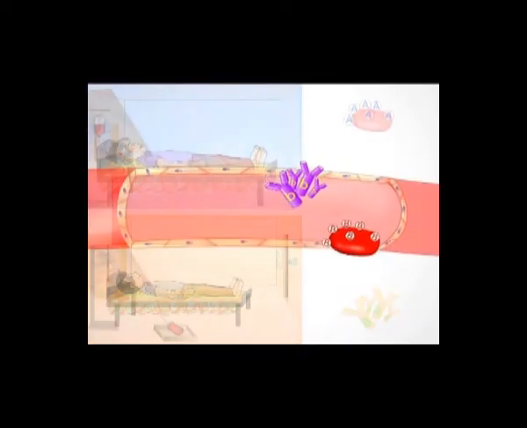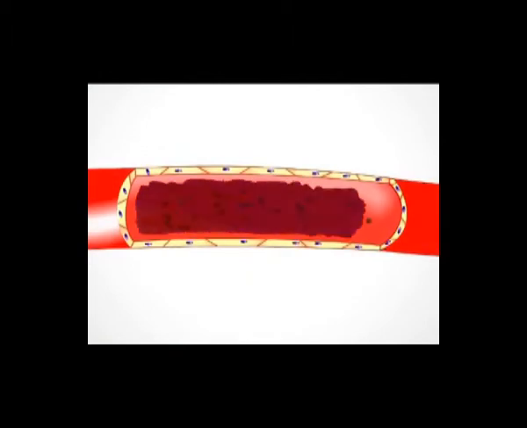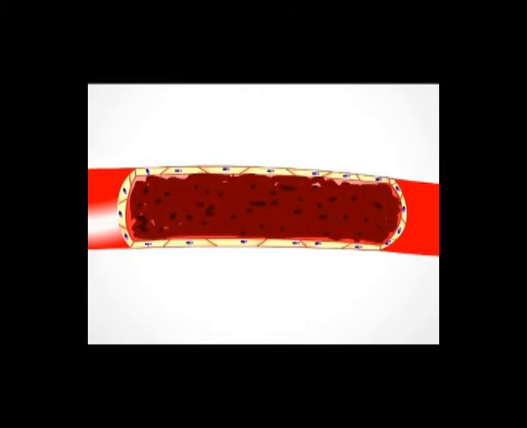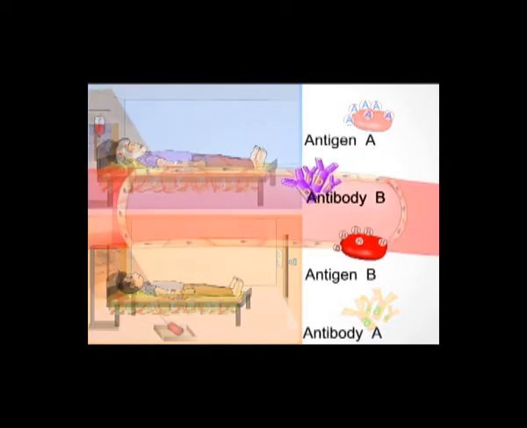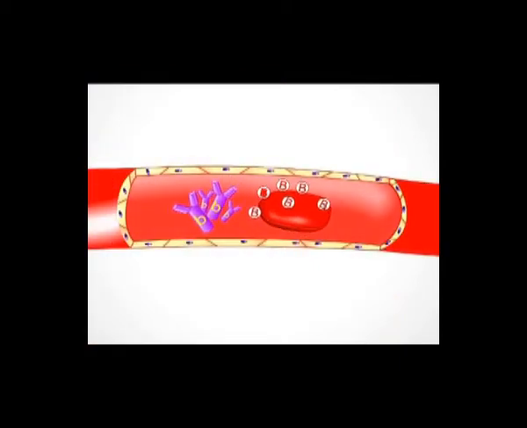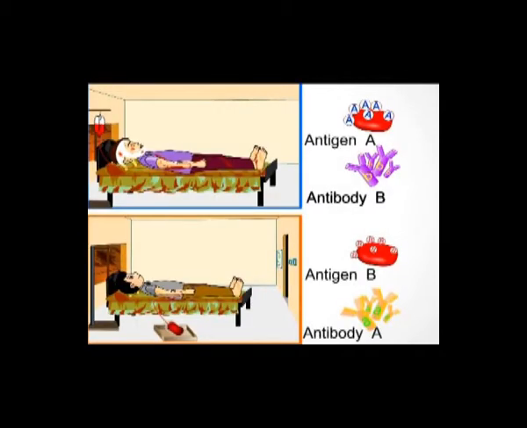Otherwise, the clumping of red blood corpuscles takes place inside the blood vessels of the recipient, which blocks the flow of blood to the heart and is fatal. Agglutination of blood is due to antigen and antibody reactions between the red blood corpuscles and plasma of different groups. What are these antigens and antibodies in blood?